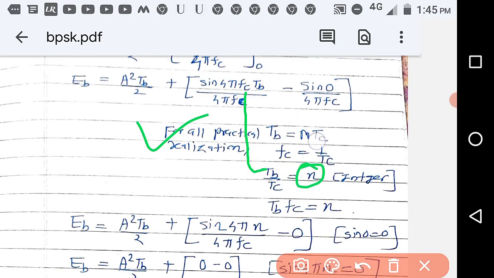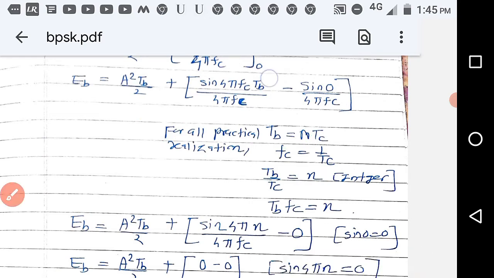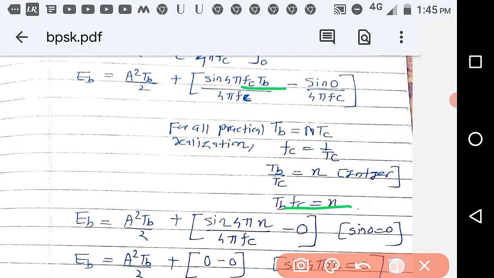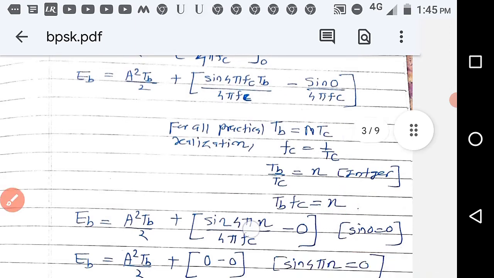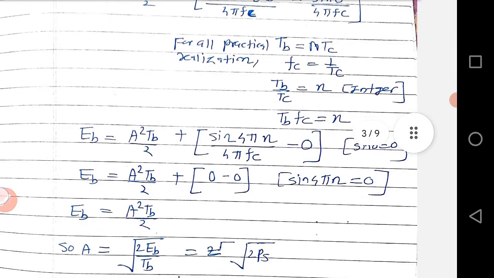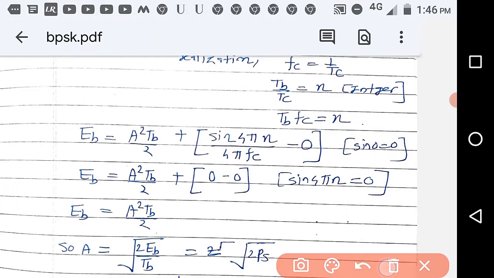How does it come? So Tb by Tc is equal to N, and here instead of fc we are writing it as Tb by Tc. So you get Tb fc as N. So what you got is sin(4 pi fc Tb) equal to N divided by 4 pi fc, so you get sin(4 pi N) equal to 0.